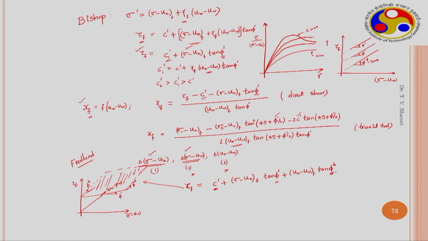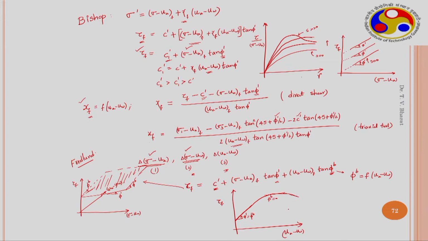But later on it was realized that phi b is not constant. Phi b itself is a function of UA minus UW. When tau f was plotted with respect to UA minus UW, it was observed that initially phi b is nearly equal to phi dash near the saturation region of the SWCC, and later on it started decreasing and becomes 0, and phi b even becomes negative for some soils.